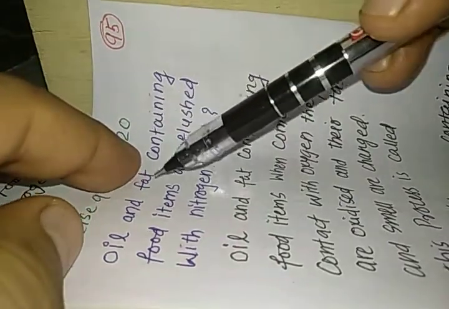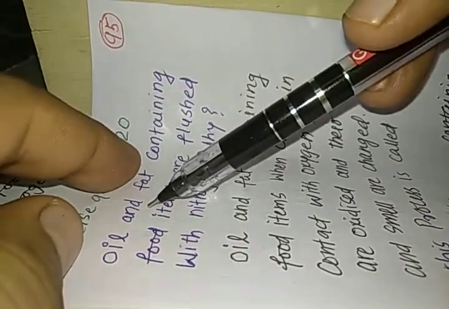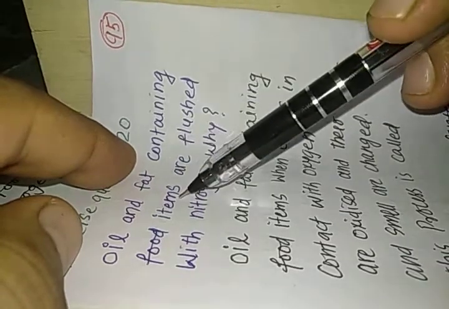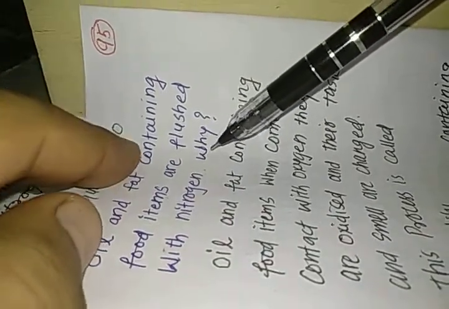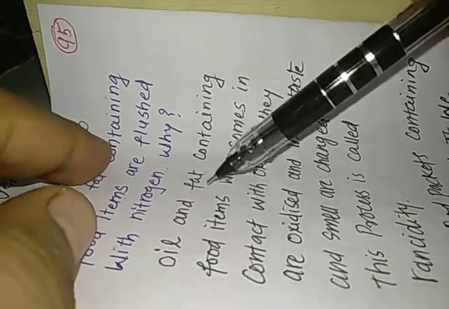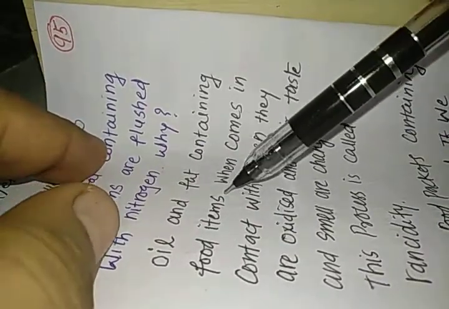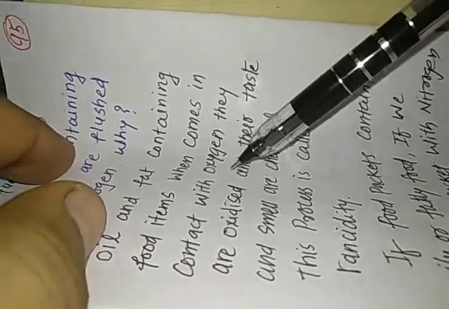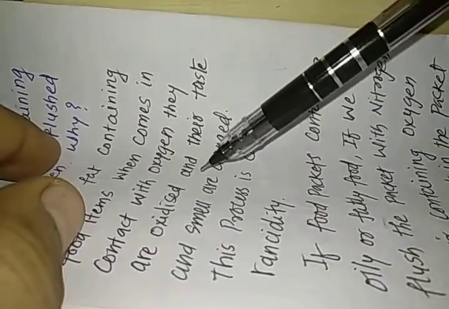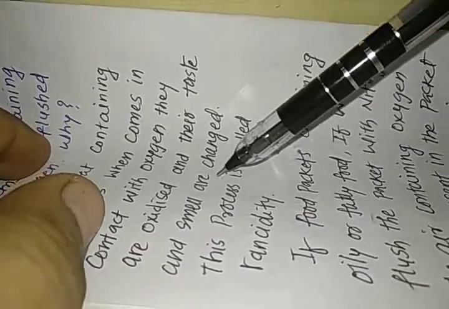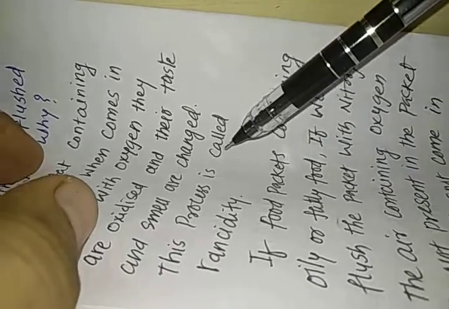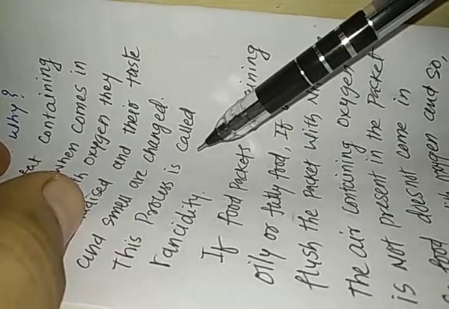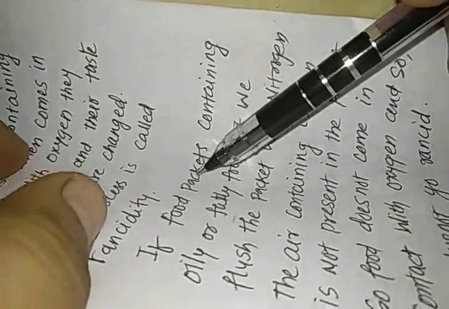Question number 20 asks us why oil and fat containing food items are flushed with nitrogen. Oil and fats containing food items, when they come in contact with oxygen, are oxidized and their taste and smell are changed. This process is called rancidity.